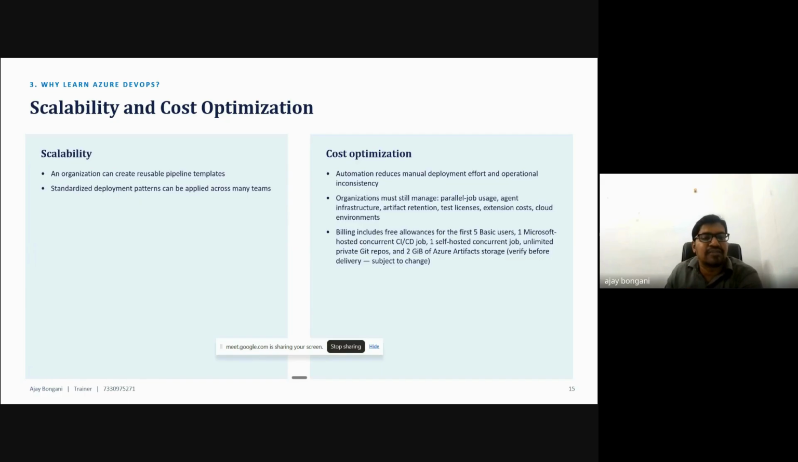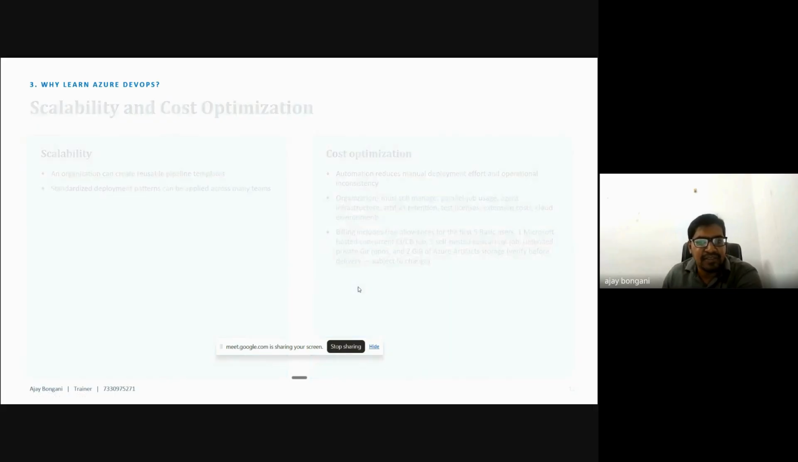Standardized deployment patterns can be applied across many teams, because we have to follow one standardized pattern. If I set up a pipeline, it can be used everywhere and multiple teams can use it with not that many changes. Then cost optimization: automation reduces manual deployment effort and operational inconsistency. The organization must still manage parallel job usage and agents. These are all in-depth discussions for when we move on to the sessions, and at that time I will discuss in detail what exactly it is.